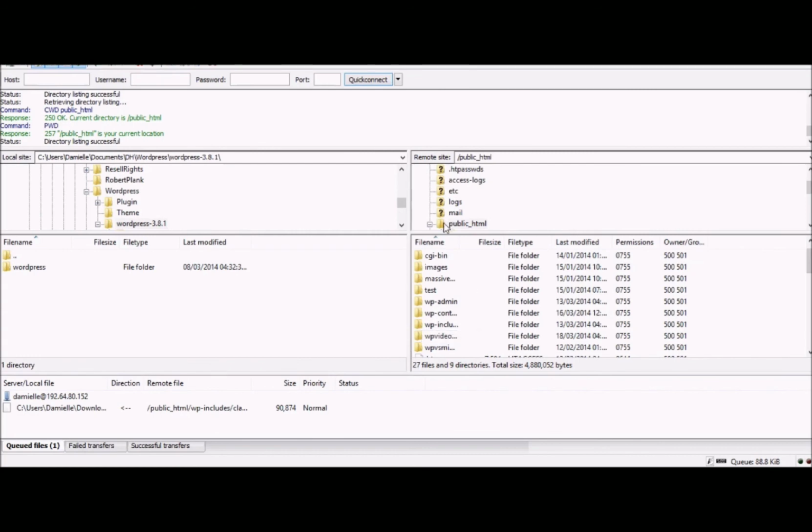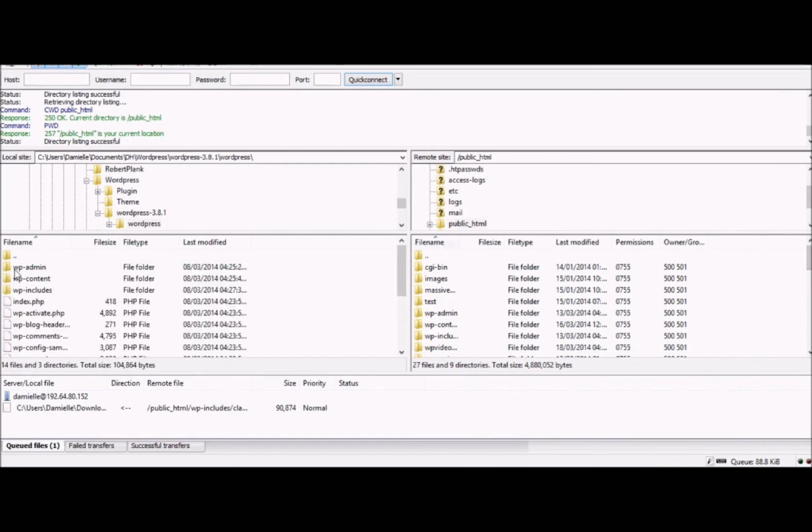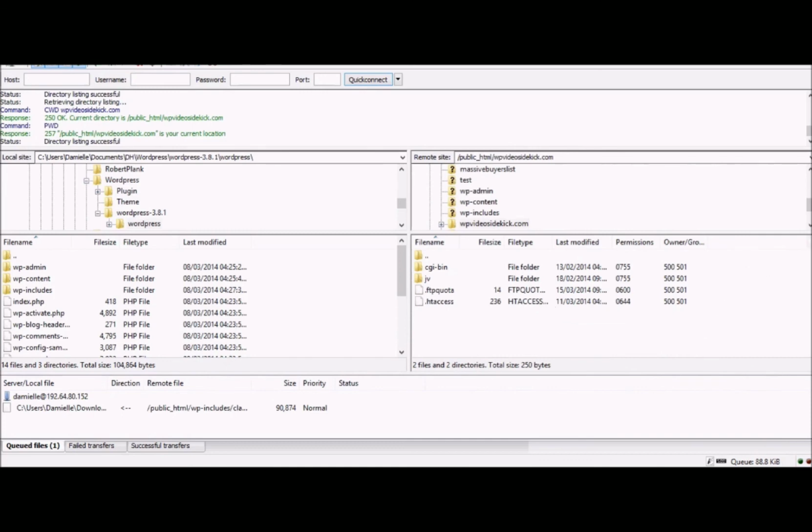So if this was your main domain on the hosting account, and that's where you wanted to upload WordPress, then once you get inside your public HTML folder, you would be in the root of that domain, and this is where you would upload the WordPress files from the left. Well, like I said, in my case, I am uploading the files to an add-on domain, so I select wpvideosidekick.com, and now I'm in the root of that domain.